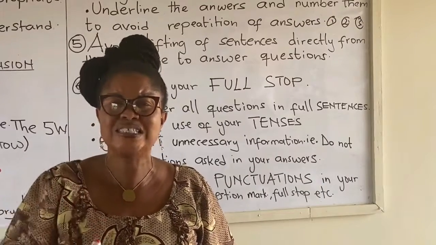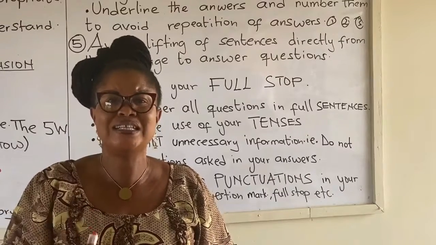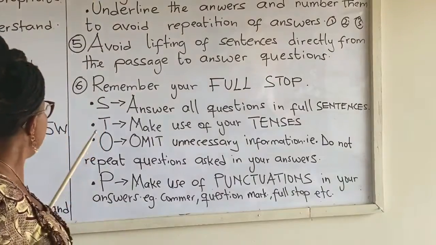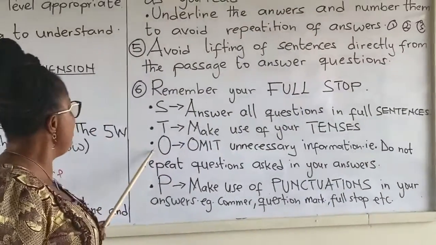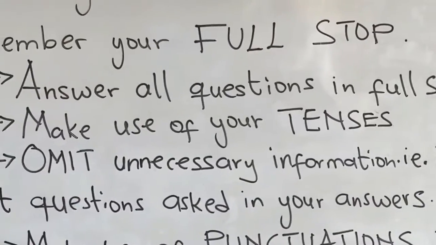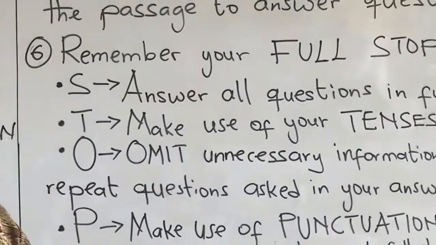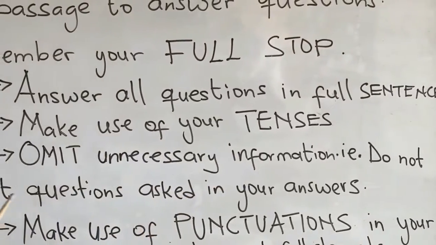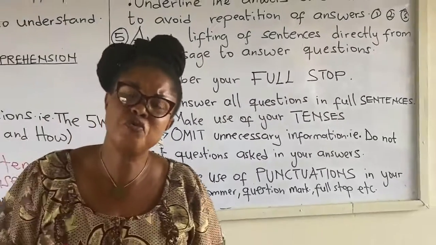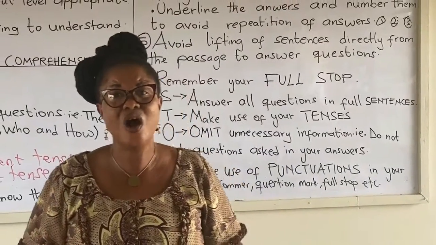So before you answer every question, look at the verb used before you answer. Now, O. O means omit unnecessary information. That is, do not repeat questions asked in your answers.